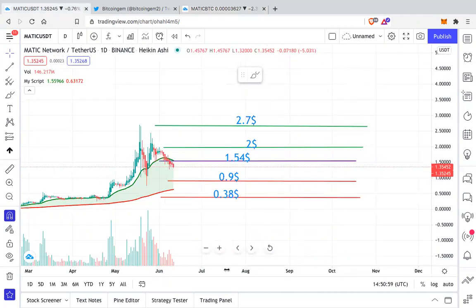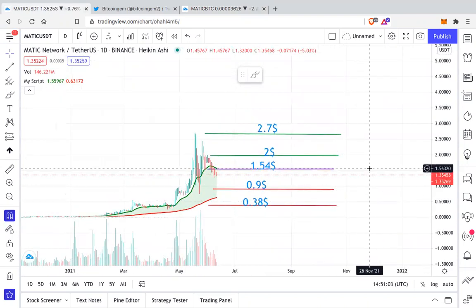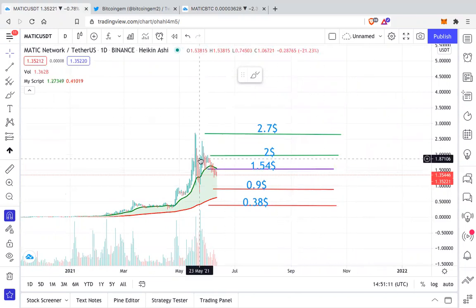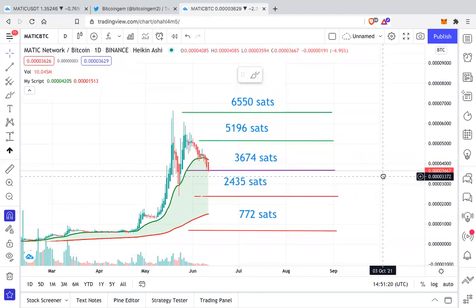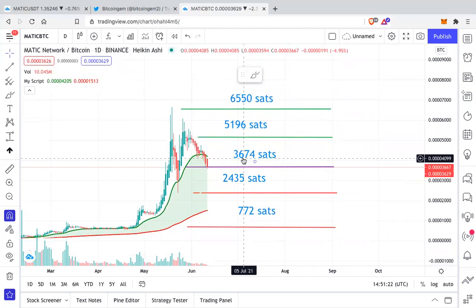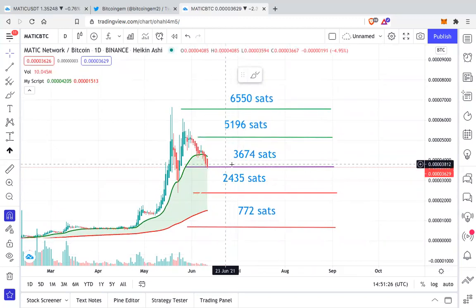So Matic is no doubt one of the strongest performing alts of this season, and it's overall bullish. It is a fundamentally very strong project, and I have been bullish on Matic since more than a year now. But this is the recent development that I saw in the Matic chart, and that's why I think it is necessary for you all to know what I feel and what I see on this chart. So it is very important for Matic to hold the 3674 Satoshi support on the BTC pair.